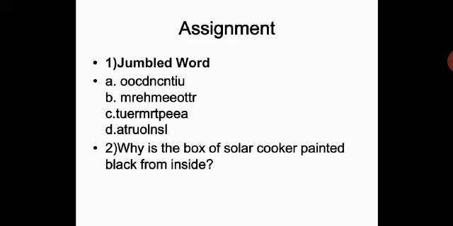Assignment for the day, children: you have to solve these jumble words. This is your first question for the day. There are four jumble words. I hope you will try to solve it. Then the next one: why is the box of a solar cooker painted black from inside? You just have to explain why the box of a solar cooker is painted black from inside. This question is related to the concept which we have learned today, that is radiation.